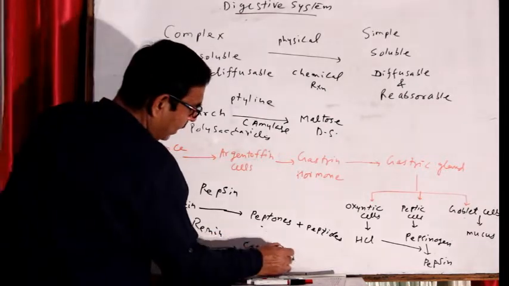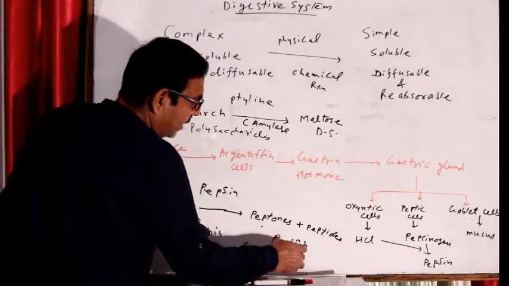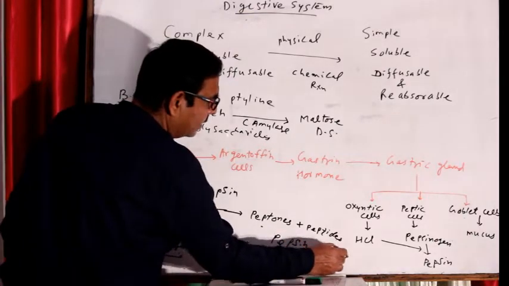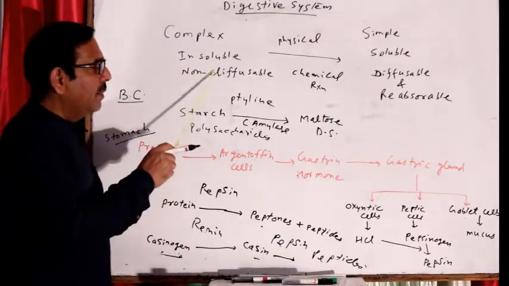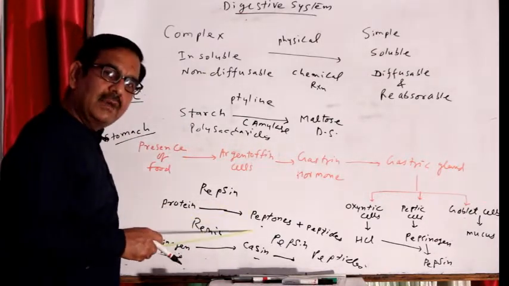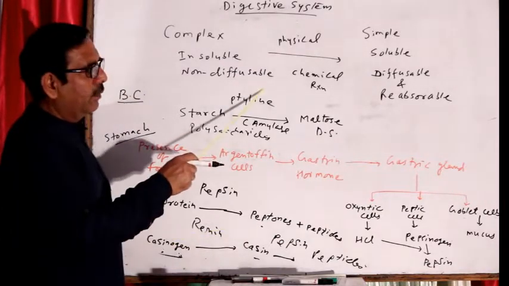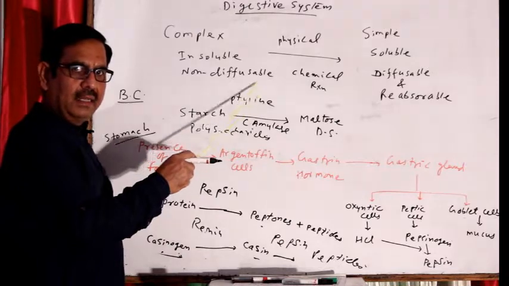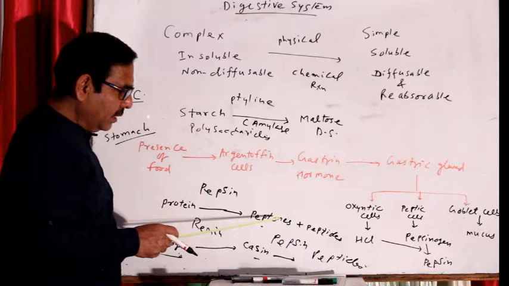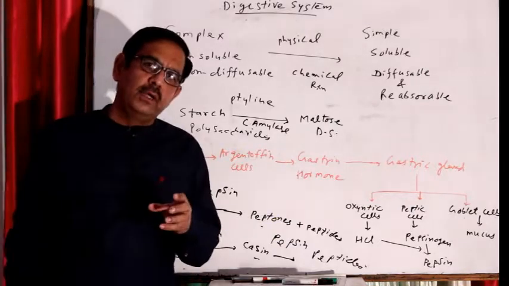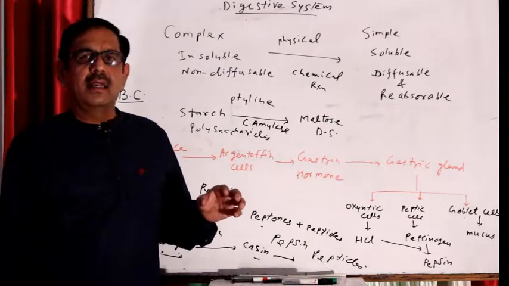And then casein is a protein. Pepsin again acts on casein and converts it into peptides. Right? So now this semi-solid food converted in the stomach is called chyme. Solid food is called bolus in the buccal cavity. Semi-solid food after the stomach is called chyme. So now this chyme enters the duodenum through the pyloric sphincter.